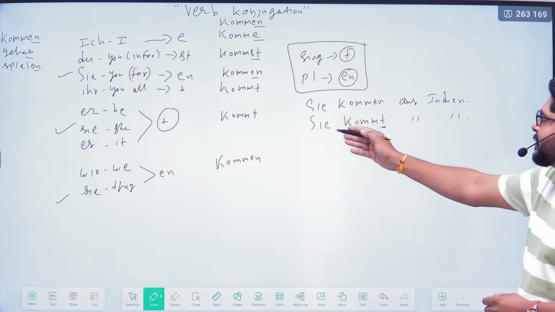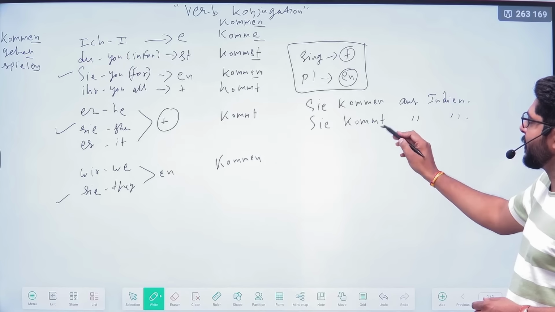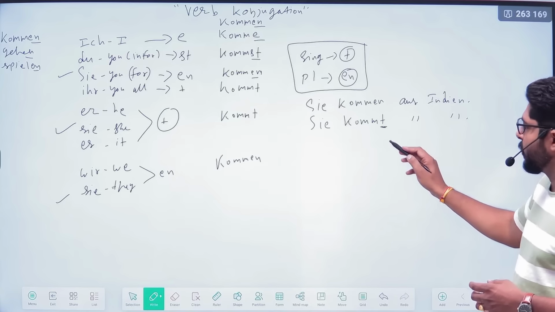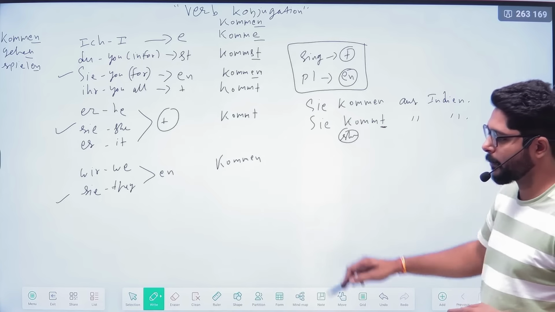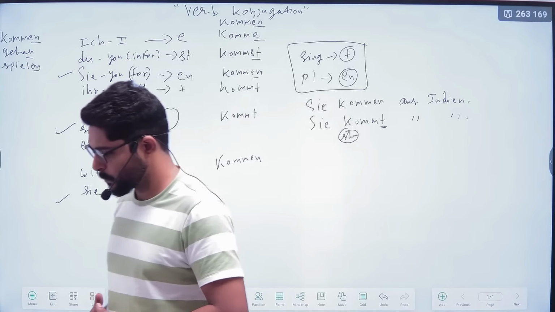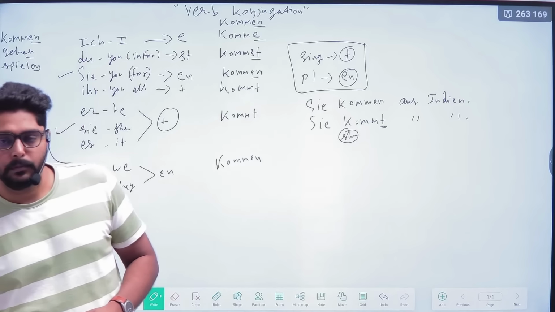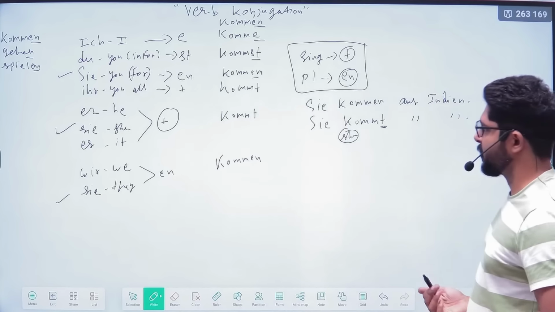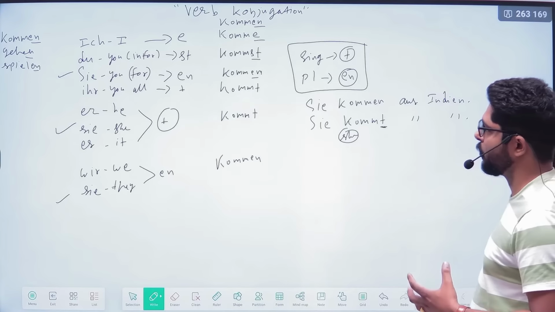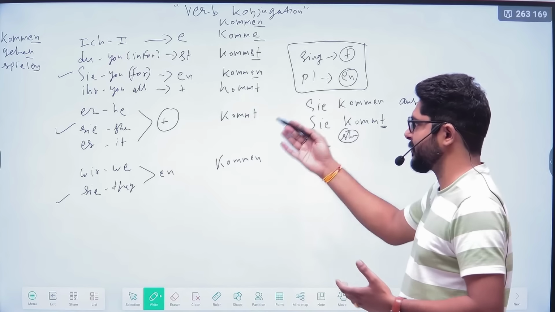So this sie is 100% clearly related to she. Okay, so this is clear.